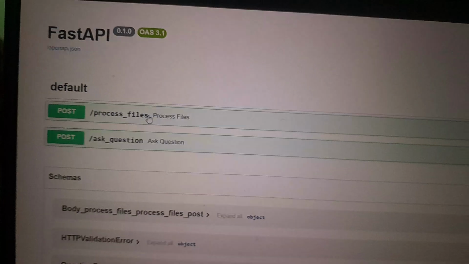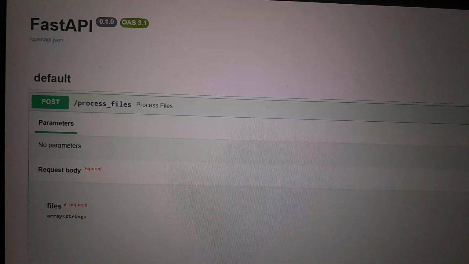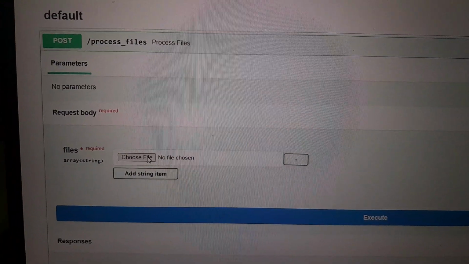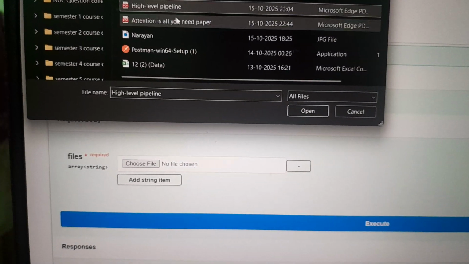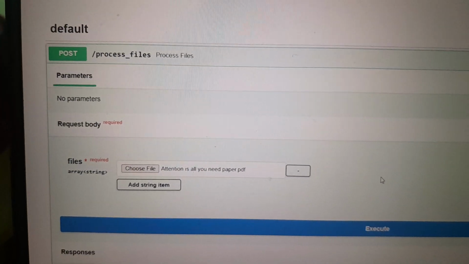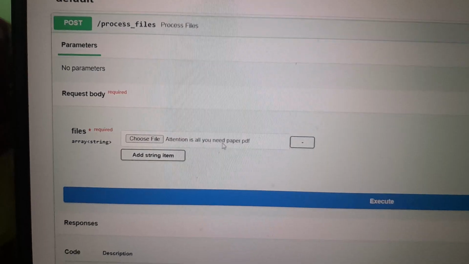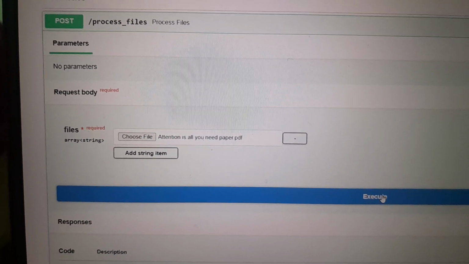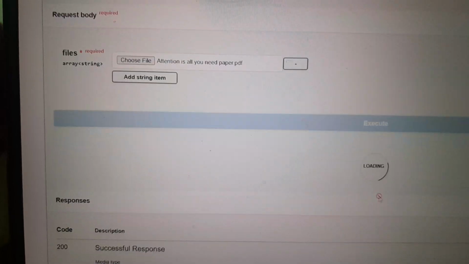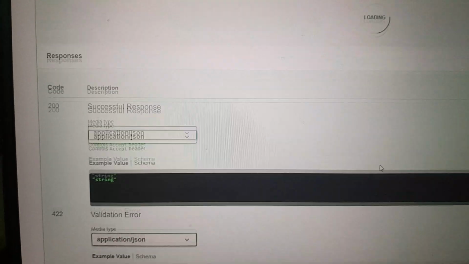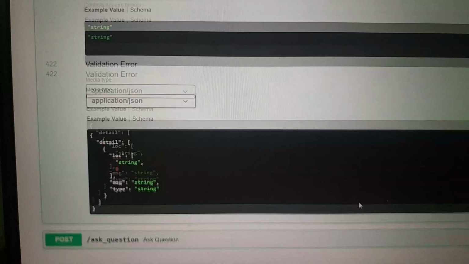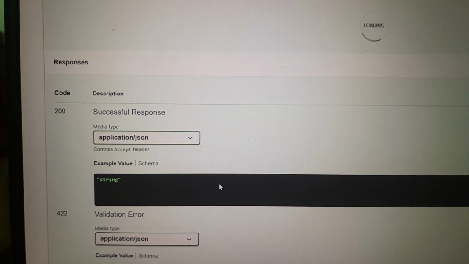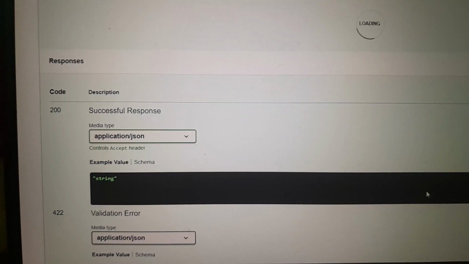At the first instance, I'll use the process method and try it out. This can accept one or multiple PDFs. At the moment, I'll be using one. I'm uploading the most famous paper, Attention Is All You Need. If I click execute, embeddings and the vector store will be created. At the moment it's going on. After successful creation, it will give a JSON output saying you can ask the questions.